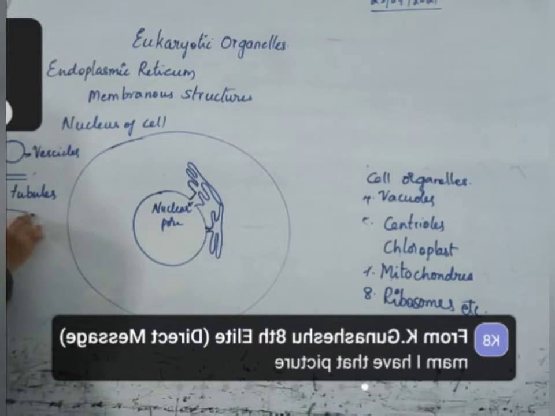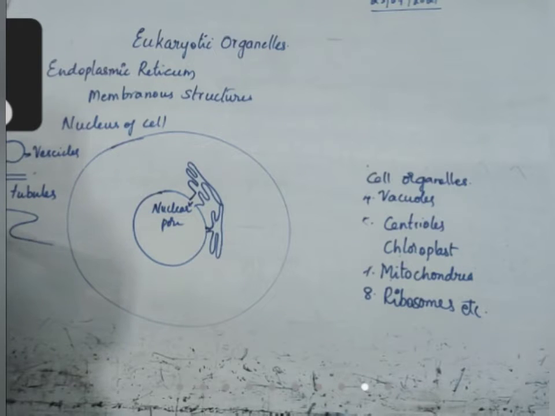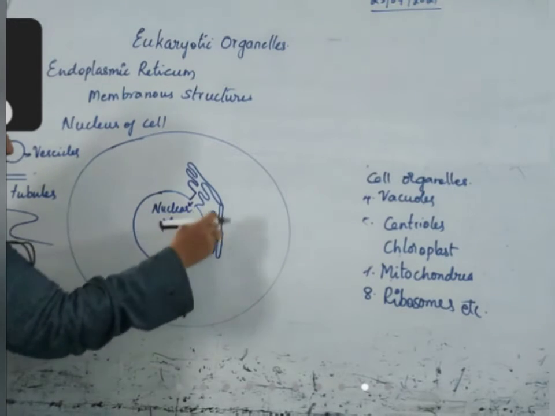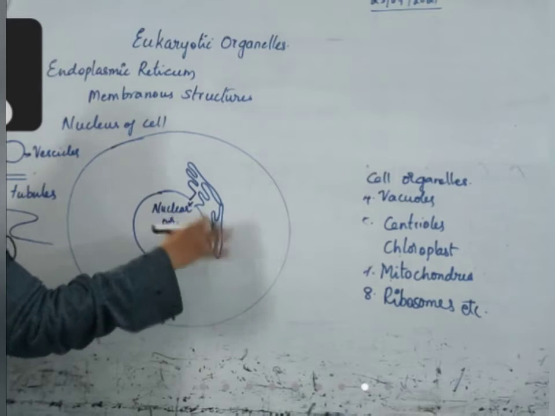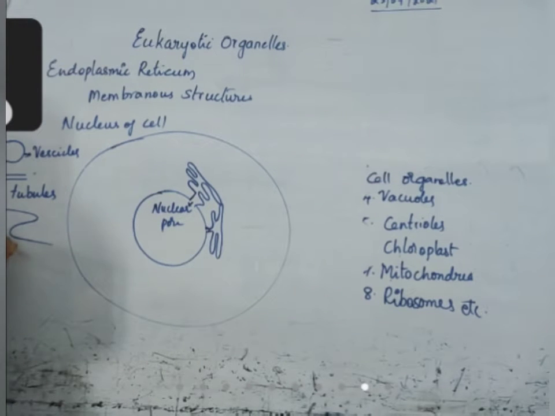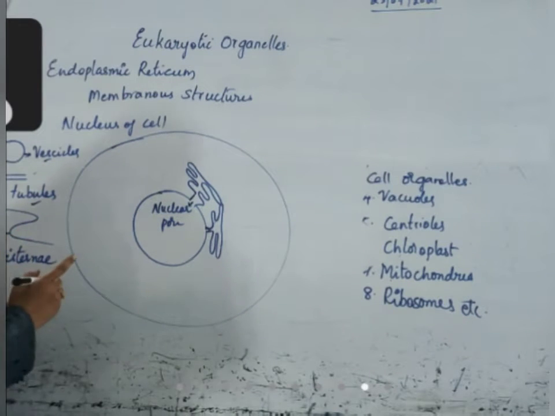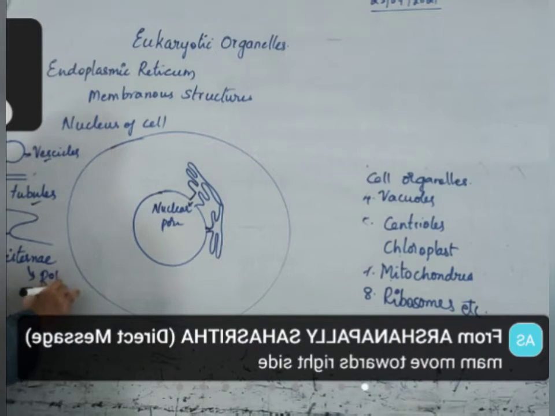If they are spread in the form of sheets, sheets that are folded like this, this is a sheet that is folded. If it is present in the form of sheet-like structures, then it is called cisternae. Most of the time on vesicles and tubules there are no ribosomes, but on cisternae there are ribosomes.